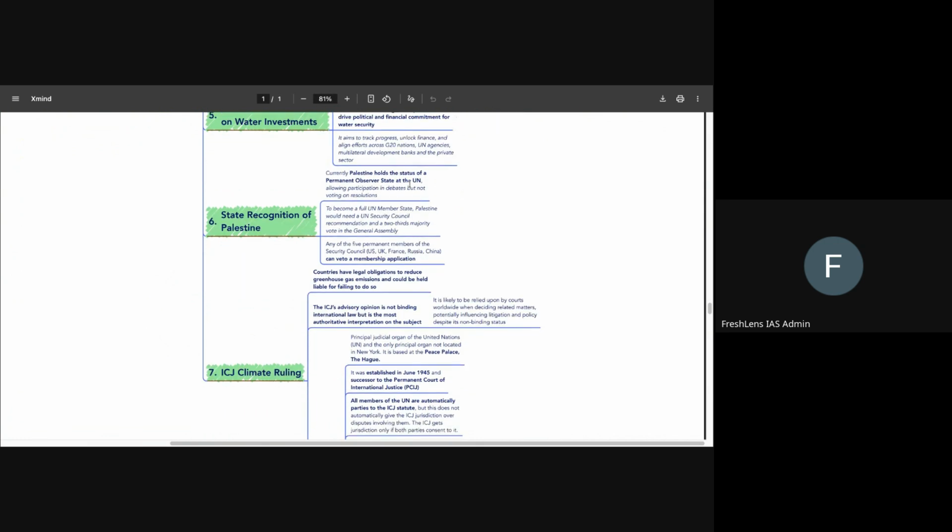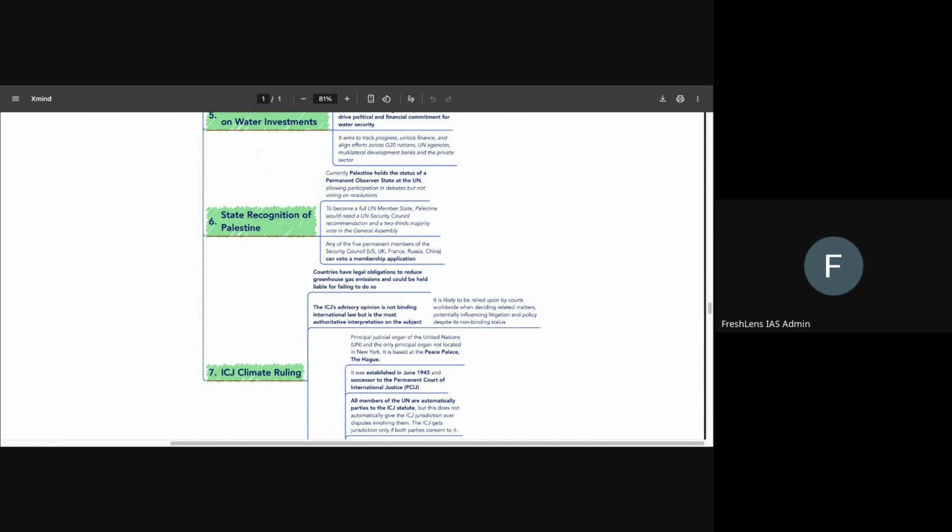Now, Palestine currently is not recognized as a state. It is an observer state at the United Nations. To become a full UN member state, any particular observer state would require these things. One, it would need a UN Security Council recommendation, and it would also need a 2/3 majority vote in the General Assembly. If either of these does not work out, then that particular observer state cannot convert into a full